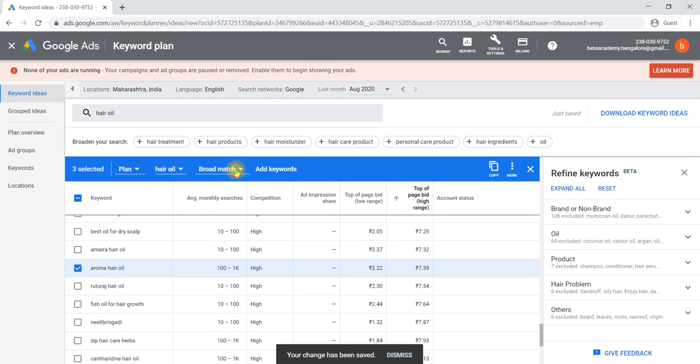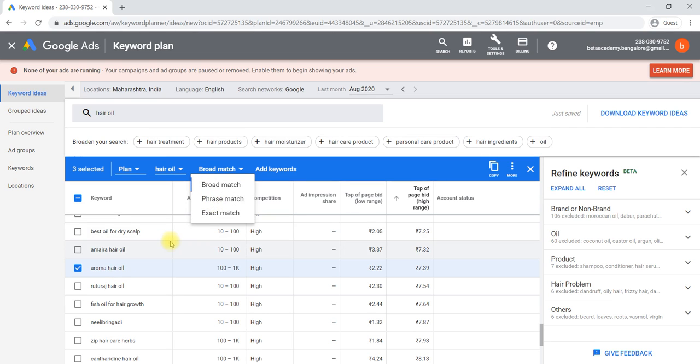And match type, this is very important. Broad match is nothing but, if anything related is searched, for example someone is searching for best hair oil, then also your ad will be shown because broad match is there. Phrase match is nothing but, if someone is searching for best aroma hair oil, in that particular sentence, the entire three words should be there as arranged. Then only your ad will be shown.